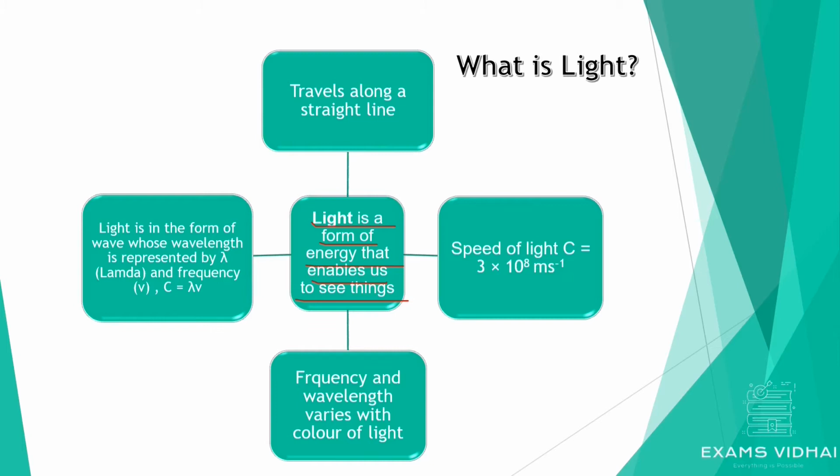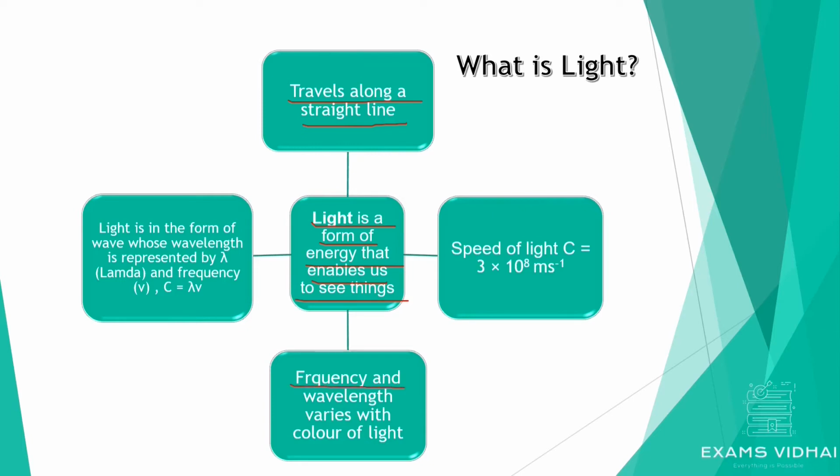First thing, light travels along a straight line. You must have observed this. Whenever light comes from a small hole or a small window, its path becomes visible and it appears along a straight line. Formation of shadow is also an example which shows that light travels along a straight line.